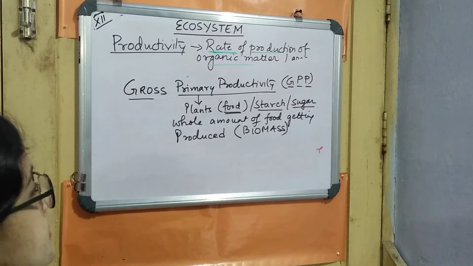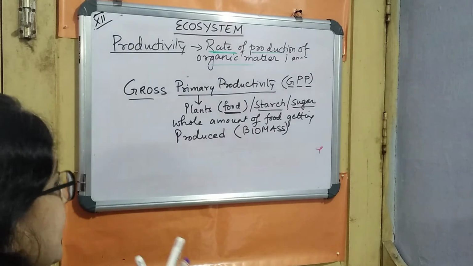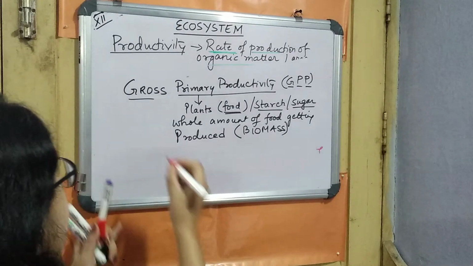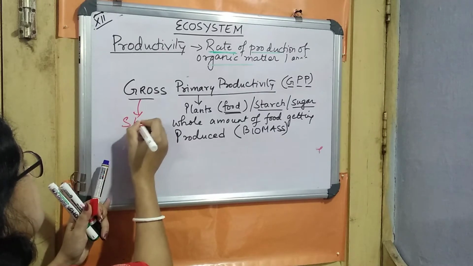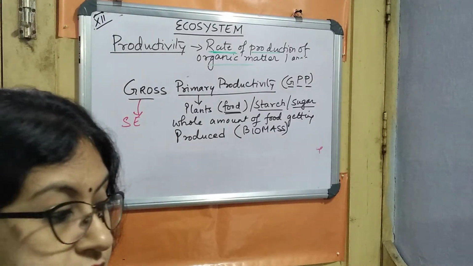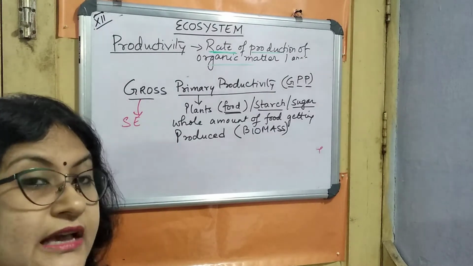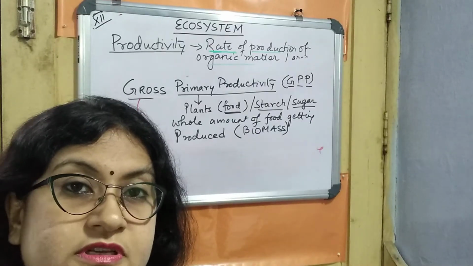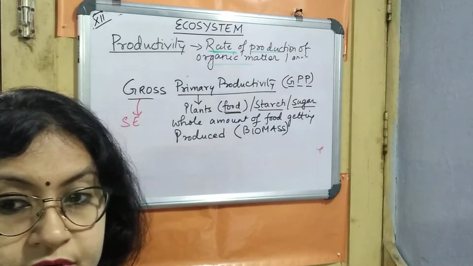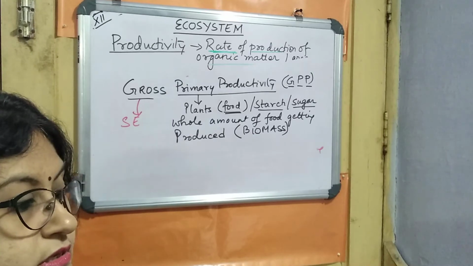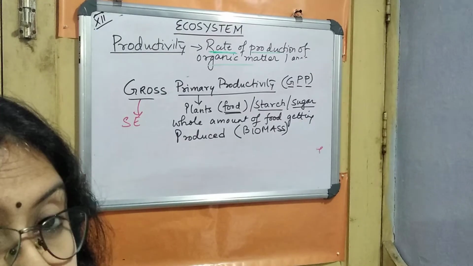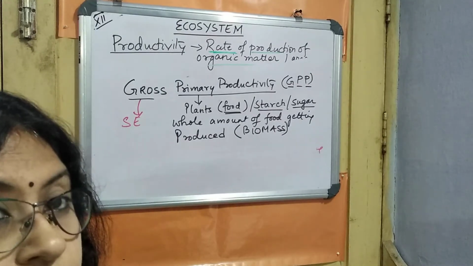In order to make this gross primary productivity, energy is utilized, and the energy which is utilized is solar energy, right? This solar energy helps the photosynthesis to carry out. Now we will see how it is expressed. What is the unit of this gross productivity?